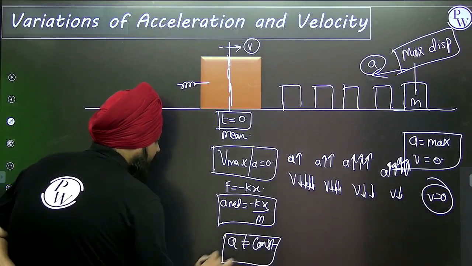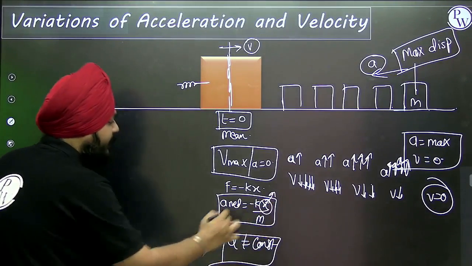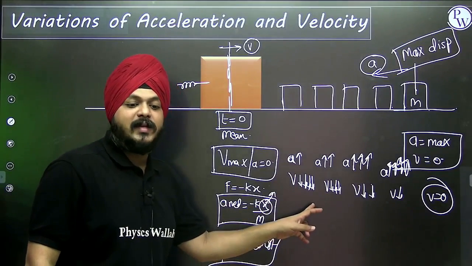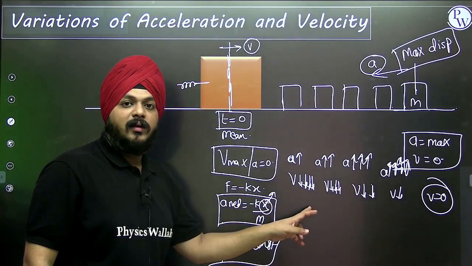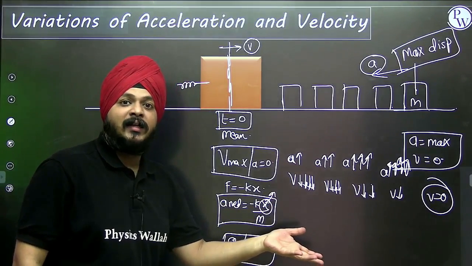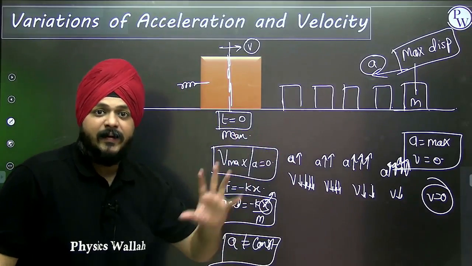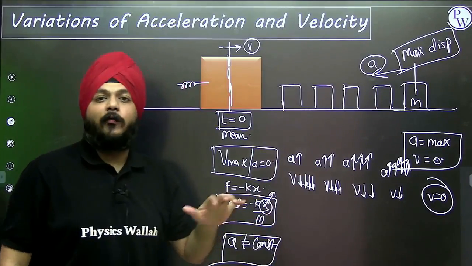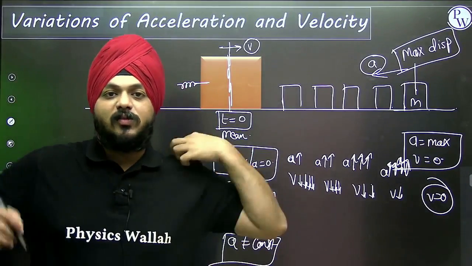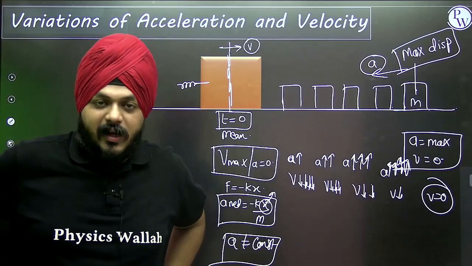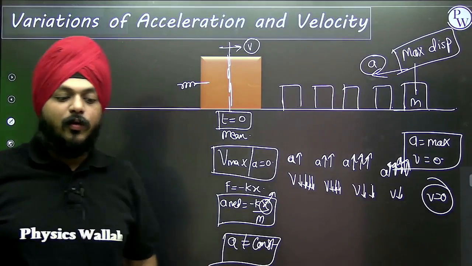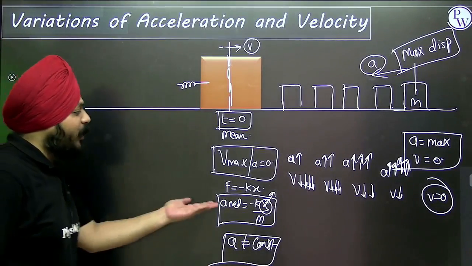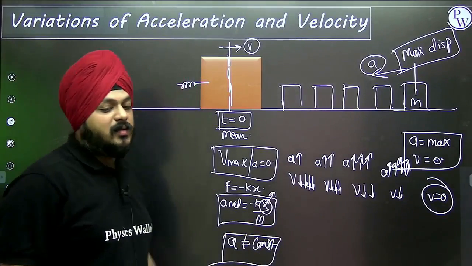Why? See, x is the elongation in the spring. Is the value of x getting increased? Yes, it is getting increased. Is it fixed? No. Suppose if the value of x is fixed, then obviously the acceleration is going to be fixed. It's not a big deal. But here the value of the acceleration is getting continuously changed.